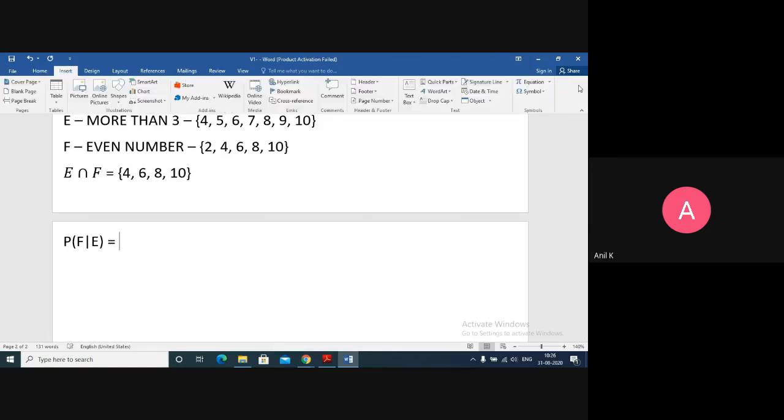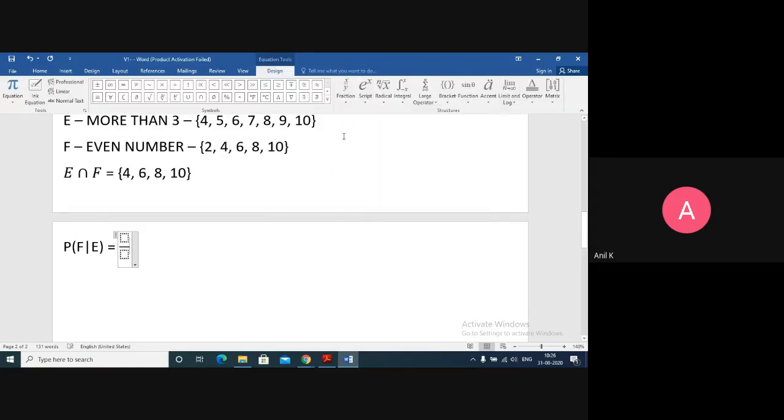So what is the formula here? It is probability of F intersection E, or E intersection F, you can put either, the symbol will remain the same, upon P of E. So what is the probability of E intersection F?